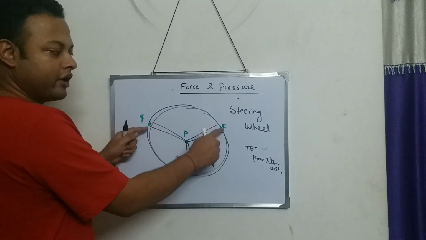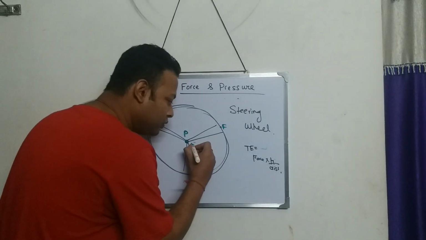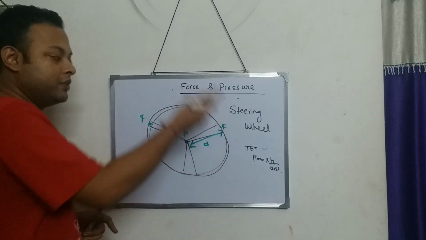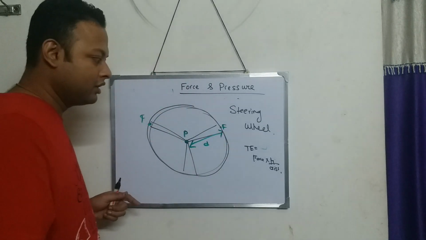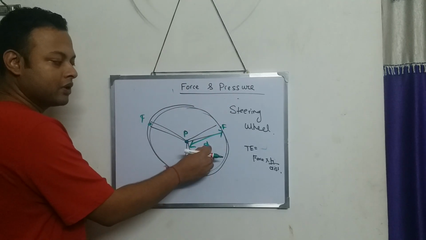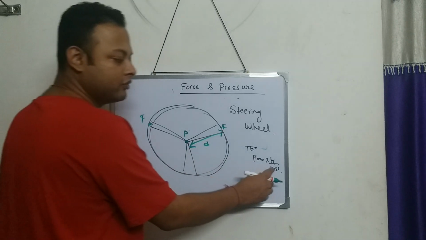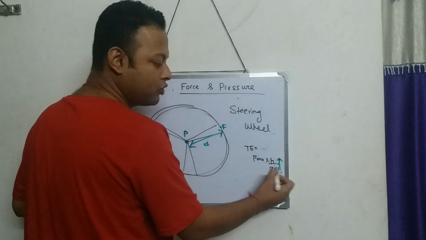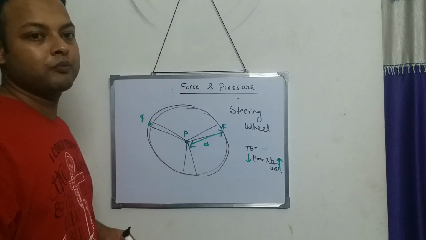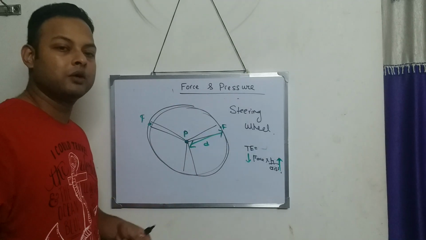So the point of application of force is where? Here. And this is the pivoted point. And the perpendicular distance between them is this. So if I have a bigger steering, then the perpendicular distance is more, and if the perpendicular distance is more, the force that I apply to turn the steering wheel becomes less.